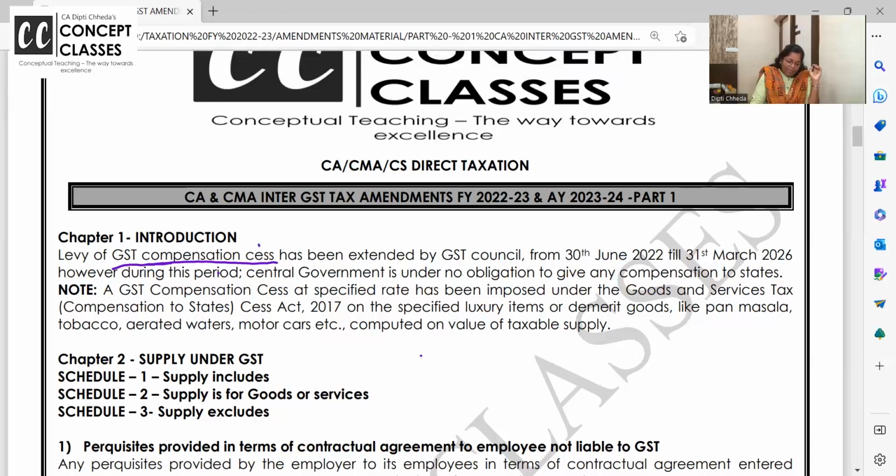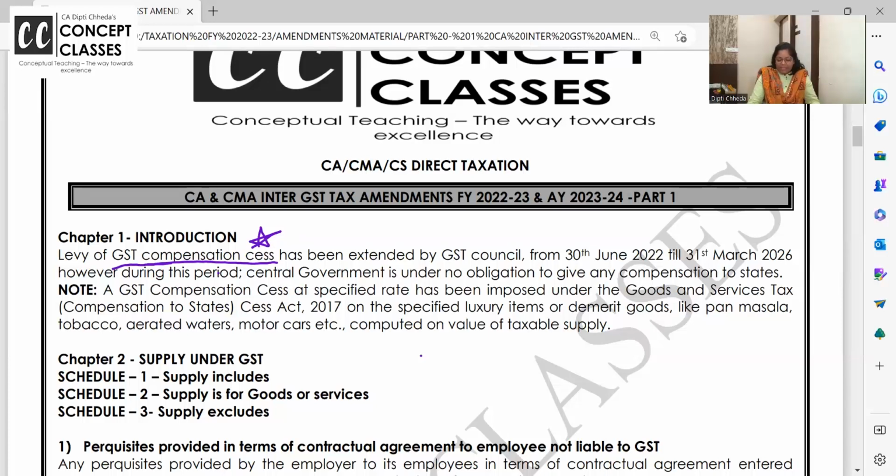But no benefit of this GST cess will now go to the state government. The central government is saying, in the COVID times also we have reimbursed the states. Now whatever GST compensation cess we get, we have taken loan from people, we will repay that and we will use this money, but now we will not reimburse the states. So let us read what it says.